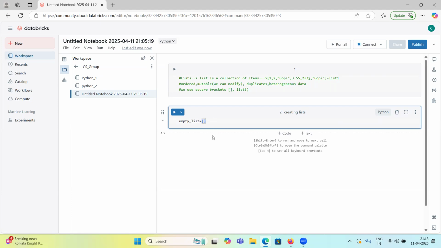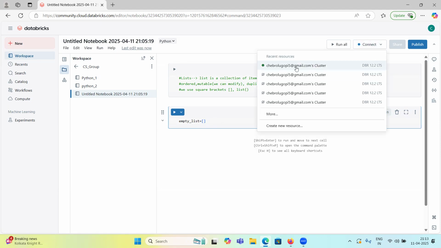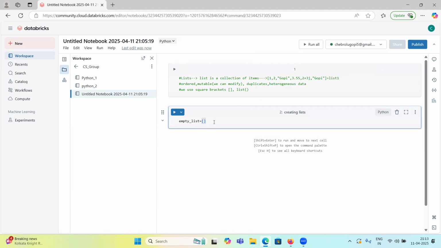And if you want to iterate over this empty list and append any items, then first we create the empty list only. Creation of an empty list is allowed in Python.